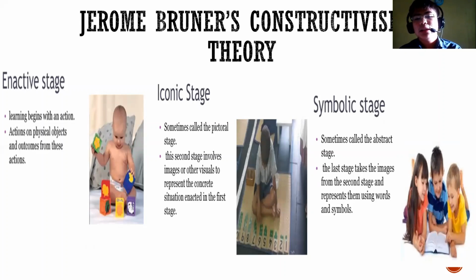This second stage involves images or other visual objects or representations to represent the concrete situation enacted in the first stage. And the last stage is the symbolic stage, sometimes called the abstract stage. The last stage takes the image from the second stage and represents them using words and symbols.